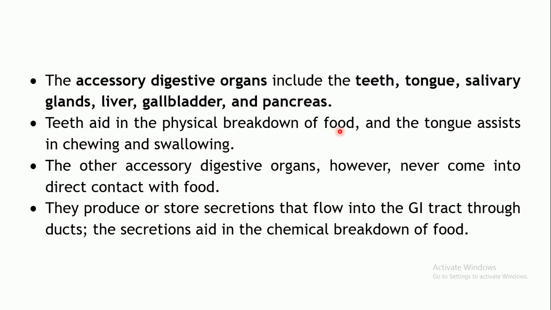When you ingest the food, it is first broken down into smaller pieces by the teeth, by the crushing action. Even the tongue is an accessory organ, because it assists in chewing and swallowing. The tongue helps in converting the food which you eat into a bolus so that it becomes easier to swallow. Even during chewing, it also pushes the food in between the teeth.